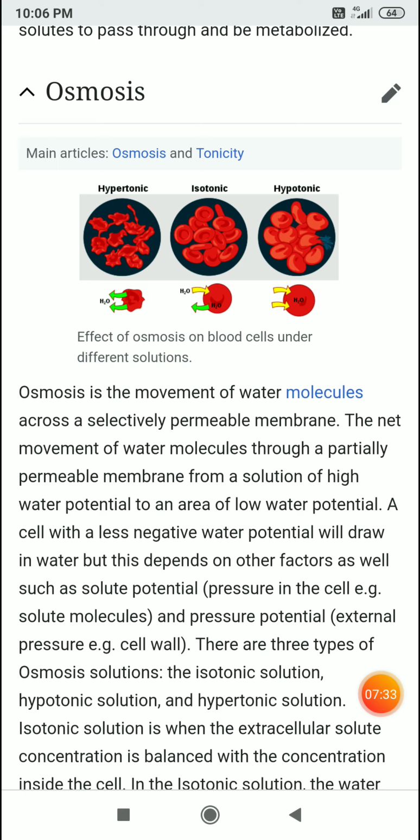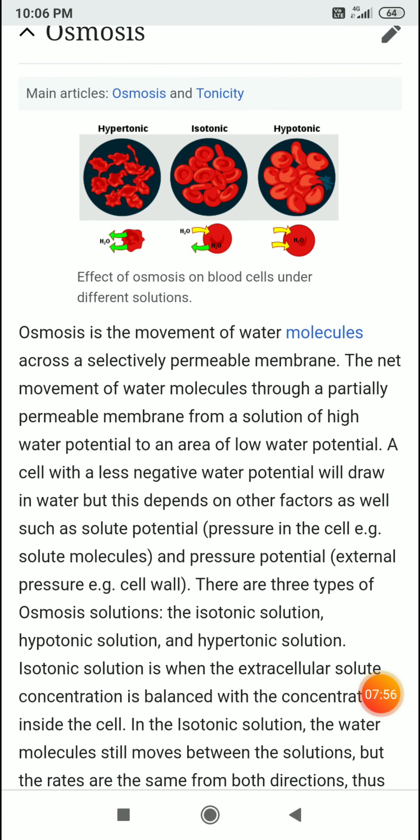It's similar to simple diffusion, but in simple diffusion we use solute, and in osmosis we use water. A cell with a less negative water potential will draw in water, but this depends on other factors as well, such as solute potential.